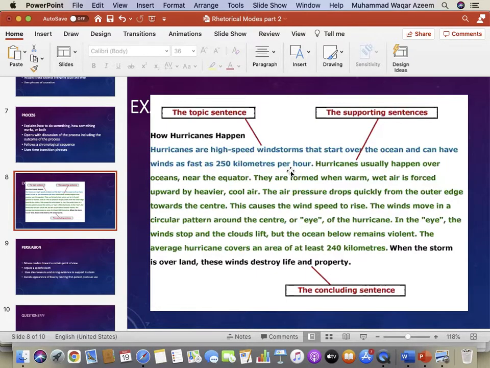Please continue. Hurricanes usually happen over the ocean near the equator. They are formed when warm, wet air is forced upward over the heavier cool air. The air pressure drops quickly from the outer edge towards the center. This causes the wind's speed to rise. The wind moves in a circular pattern around the center, or eye, of the hurricane. In the eye, the wind stops and clouds lift, but the ocean flow remains violent. The average hurricane covers an area of at least 240 kilometers. When the storm is over land, these winds destroy life and property.